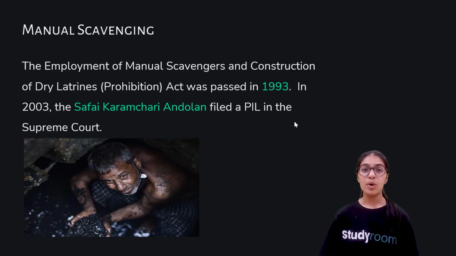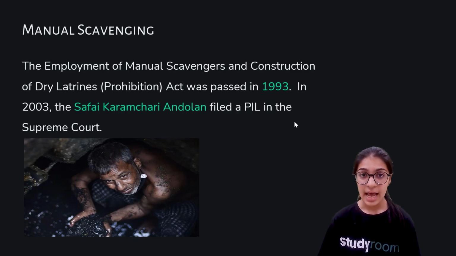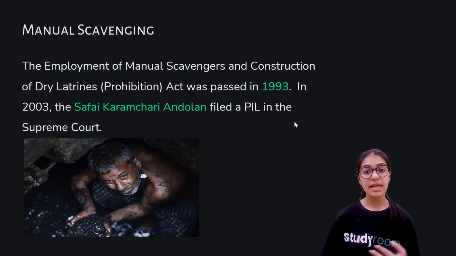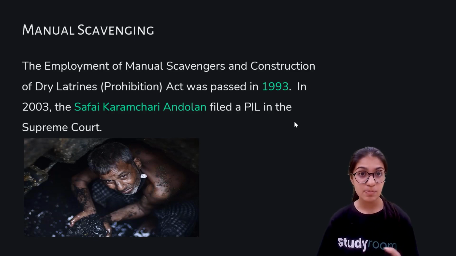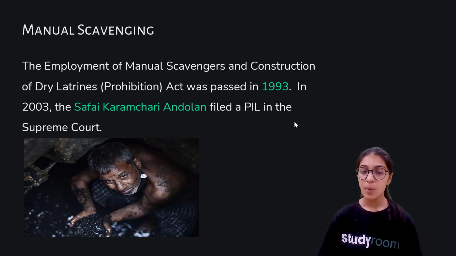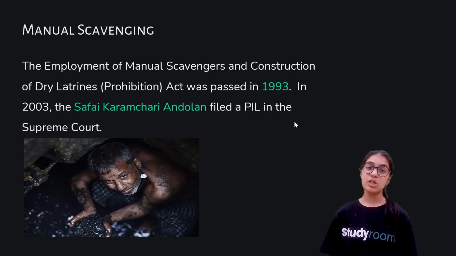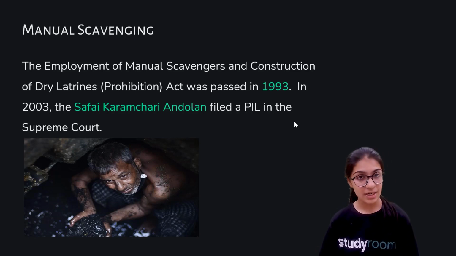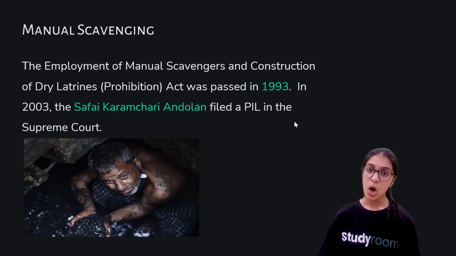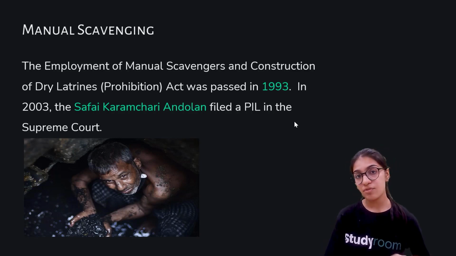Now we understood what the problems faced by manual scavengers were, and that is why, considering those problems, the law was enforced. We understood why Safai Karamchari Andolan filed a petition, a PIL, that is public interest litigation. You might know we've covered this particular topic in the previous chapter, wherein a third organization can also file a petition on behalf of the people who are facing the problem.